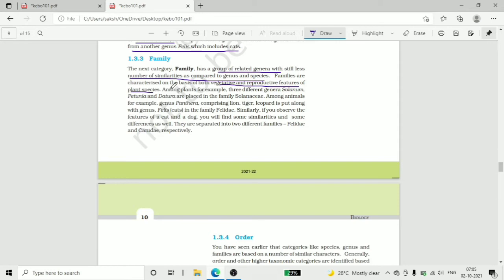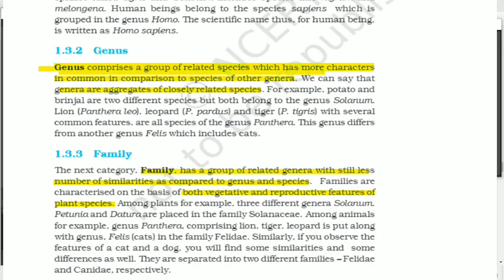Similarly, if you observe the features of cats and dogs, you will find some similarities and some differences as well. They are separated into two different families, Felidae and Canidae respectively.